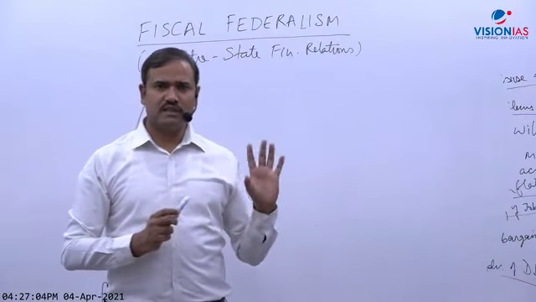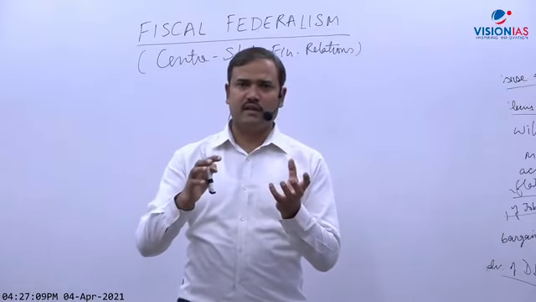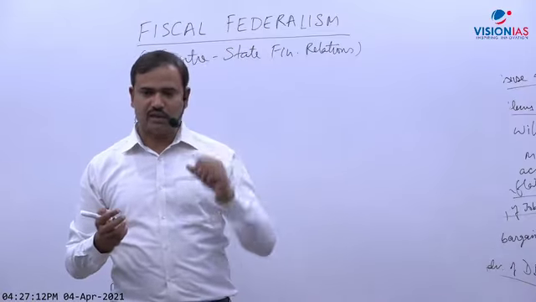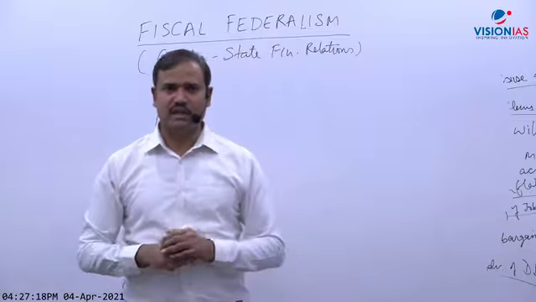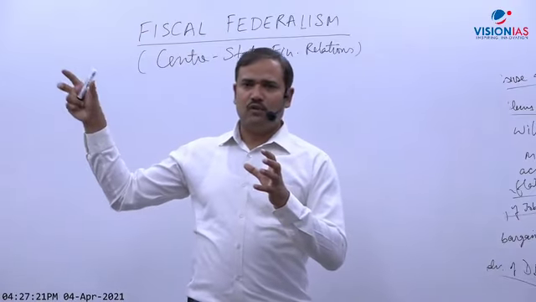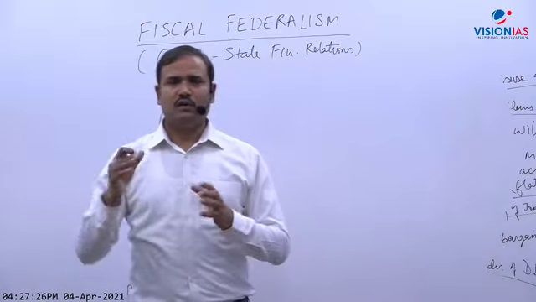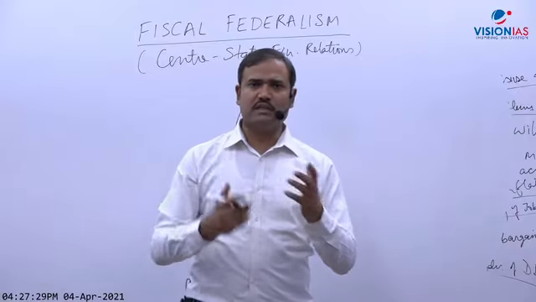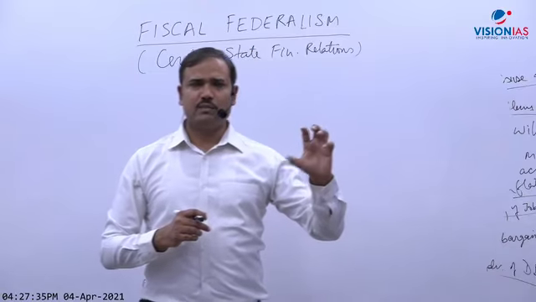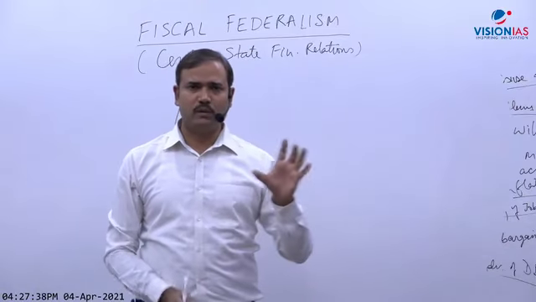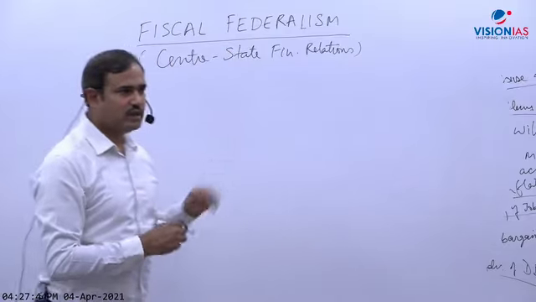So mainly three things we will discuss here in this topic. First of all, what are the resources given to center and state? What is the most important resource for any government? That is tax. So how are taxes given? Which tax is given to center? Which to state? Okay, first is taxes. Second thing we will discuss is fund devolution, and that is mainly done by Finance Commission. So Finance Commissions and recommendations of the 14th and 15th Finance Commission, some issues, analysis of that. And then discretionary transfer. Center gives on its own also on its discretion, especially for centrally sponsored schemes. And for that purpose, states are divided into general and special category states, and some issues in that. So these points we will discuss.